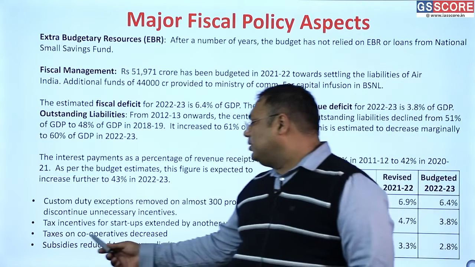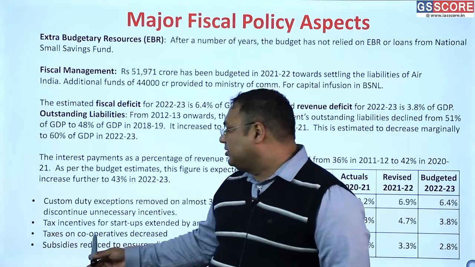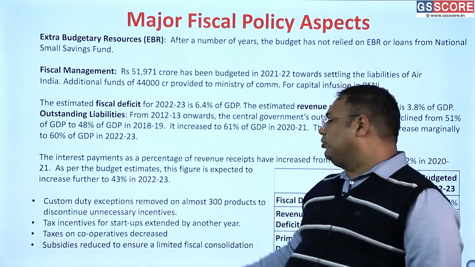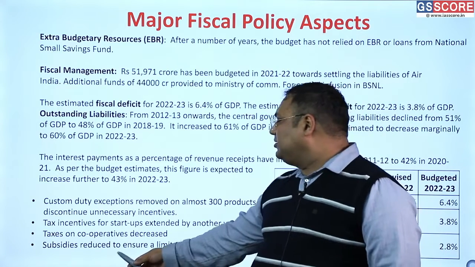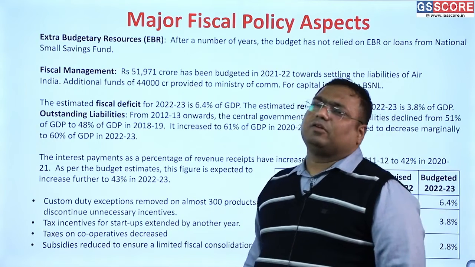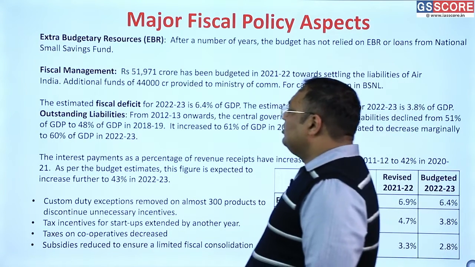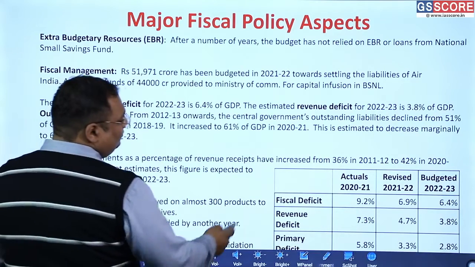Similarly, for the cooperatives, the tax has been decreased. This is for the cooperatives whose revenue is up to 10 crore rupees. And then the subsidies are also significantly reduced to achieve a limited fiscal consolidation. So these are some of the broader trends. Let us look at the next slides now.